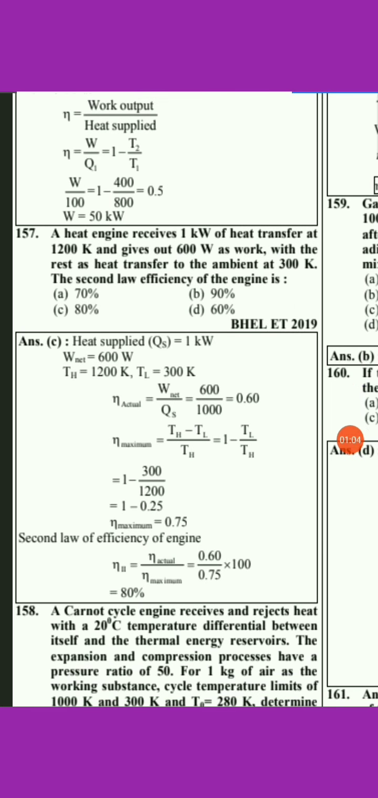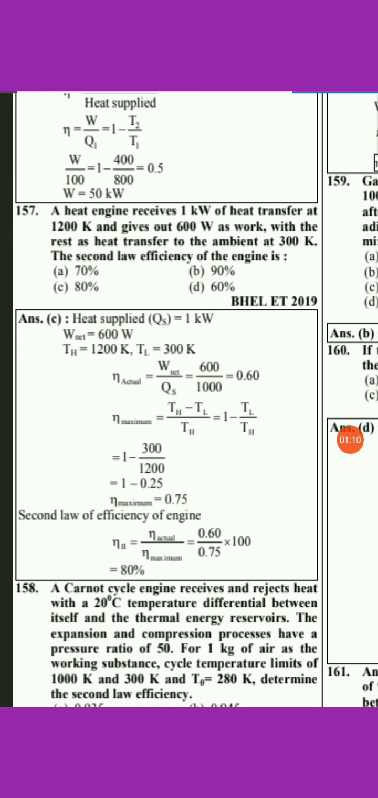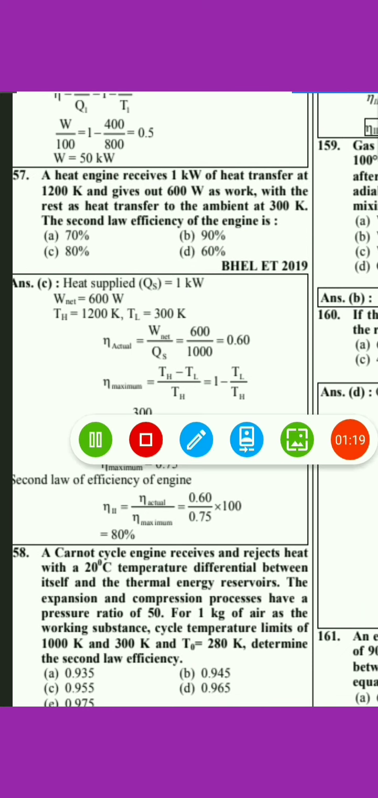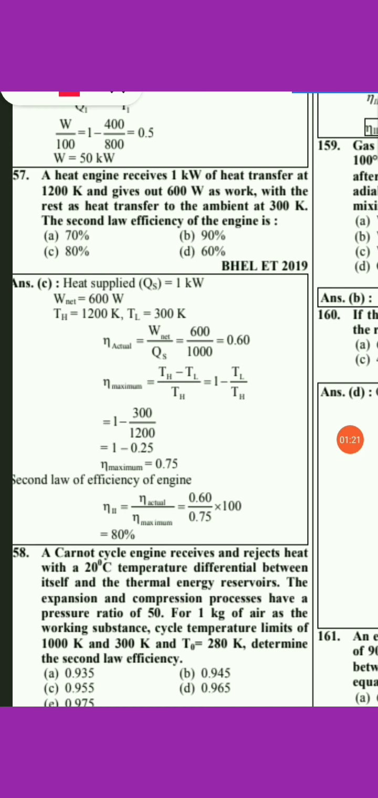A heat engine receives 1 kilowatt heat transfer at 1200 Kelvin and gives out 600 watt as work, with the rest as heat transfer to the ambient at 300 Kelvin. The second law efficiency of the engine is? So here, first of all you have to find out the actual efficiency and the maximum efficiency, so that we can find out the second law efficiency.